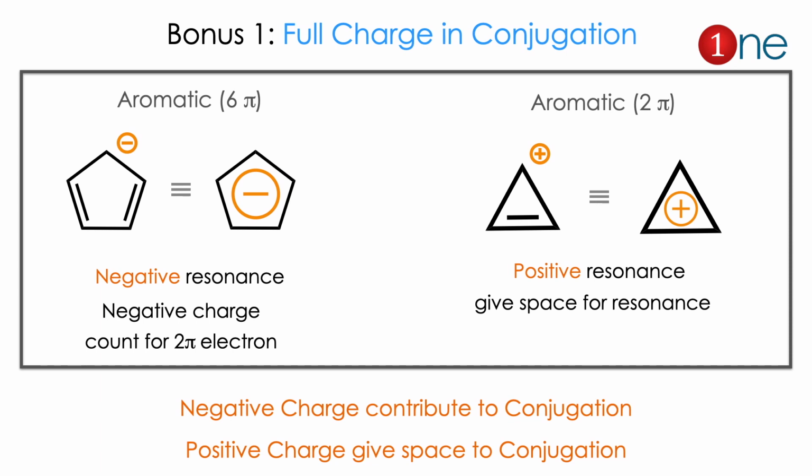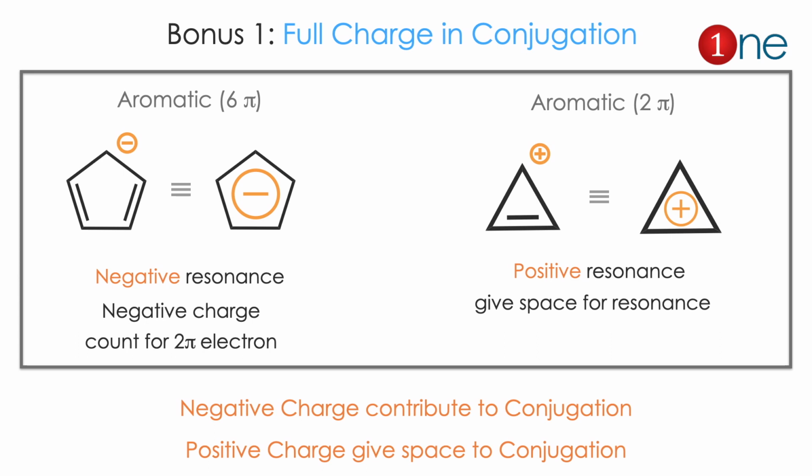Then I want to give you a quick bonus exception. Full charge can also participate in the conjugation. Full charge means plus or minus, right? The plus charge and minus charge can participate in the conjugation. Here I have given the examples, cyclopentadienyl anion and cyclopropyl cation. These charges contribute to the aromaticity. In the first one you have to count the negative charge since it is involved in the conjugation.